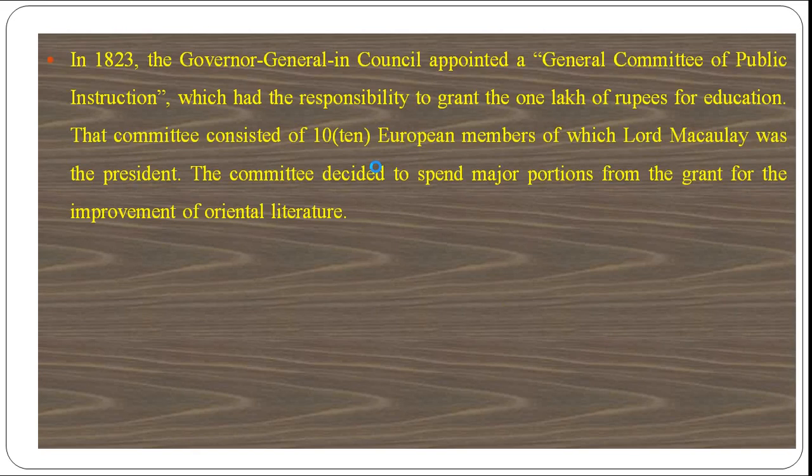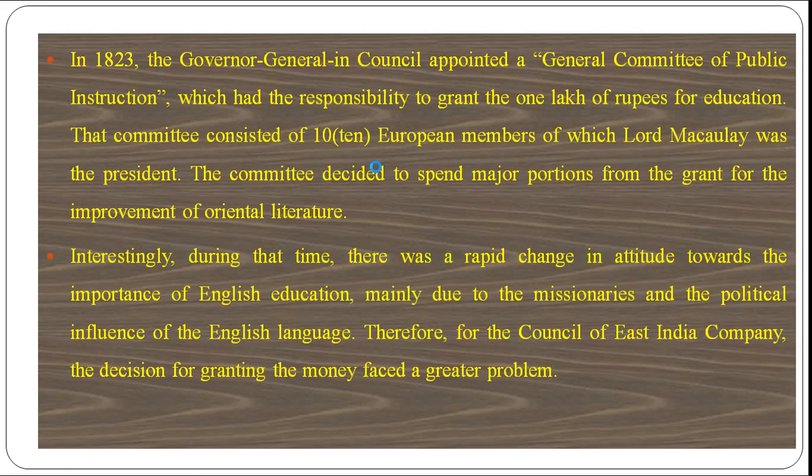Based on that committee, there was a rapid change in attitude toward the importance of English education, mainly due to the missionaries and the political influence of the English language. Therefore, the Council of the East India Company faced a greater problem in the decision regarding granting the money.